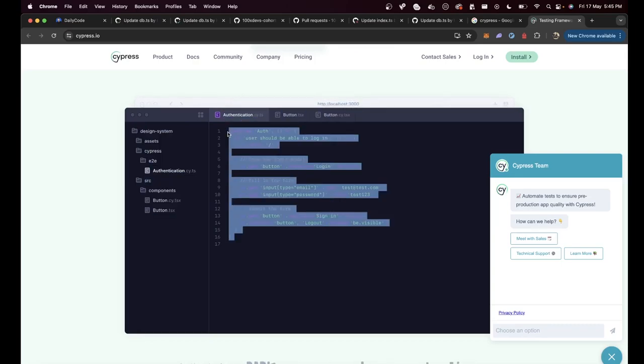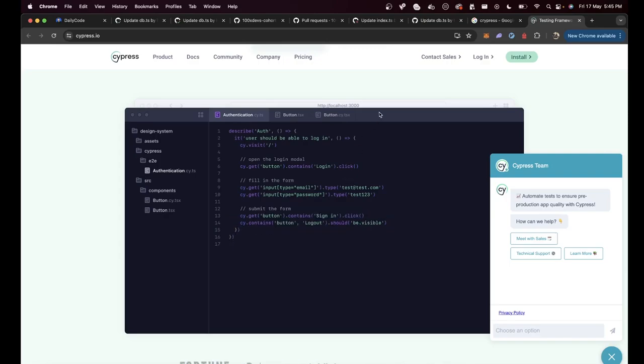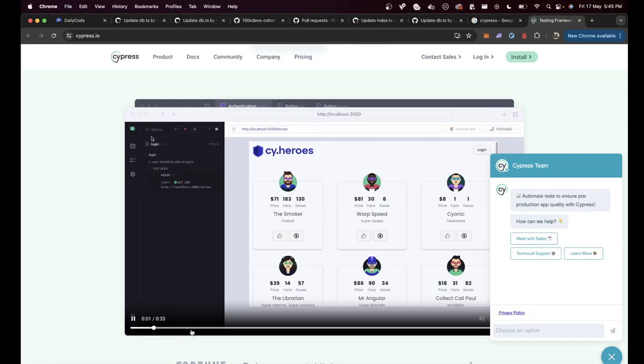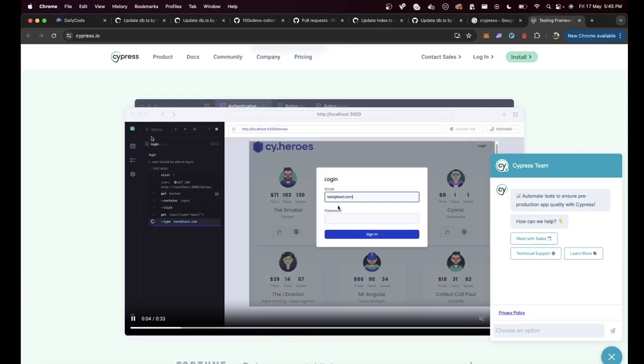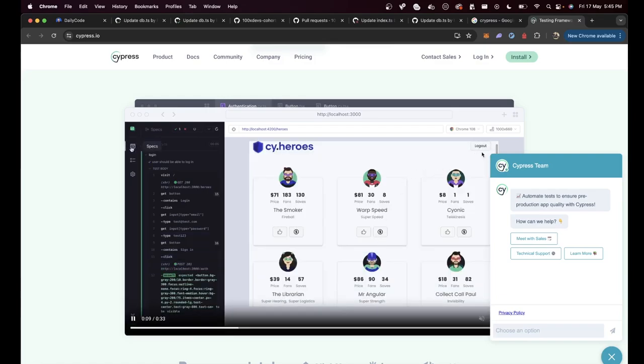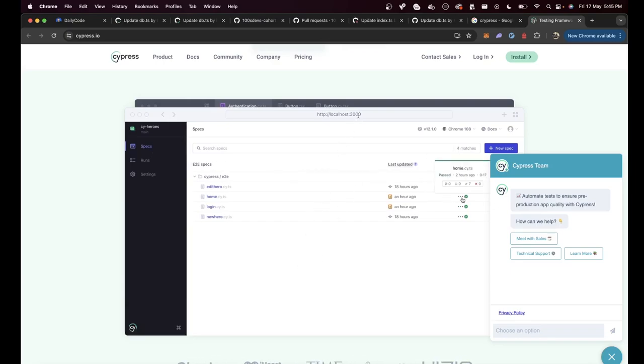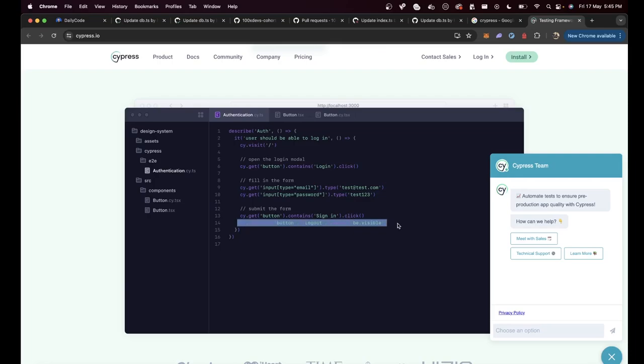This is an end-to-end test. It literally opens up a browser and clicks on a login button that you see here, puts the email, puts the password, clicks on sign in, and ensures that the logout button is visible. That is when the test succeeds. The final assert was cy.contains button logout should be visible. Syntax is always weird. All testing libraries have a very verbose syntax, almost like you're reading a sentence in English.